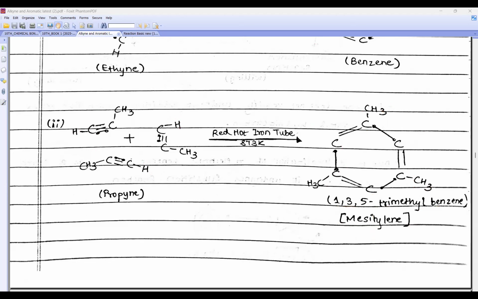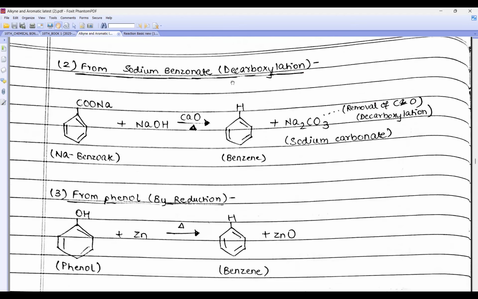Then beta, we prepare it from what? Sodium benzoate. Zoya beta, if you take this COOH and this benzene ring, we call it benzoic acid. Now from benzoic acid, if I remove this H, it becomes benzoate, like from acetic acid, if we remove H, it becomes acetate. Now I am adding sodium here, therefore it becomes sodium benzoate.